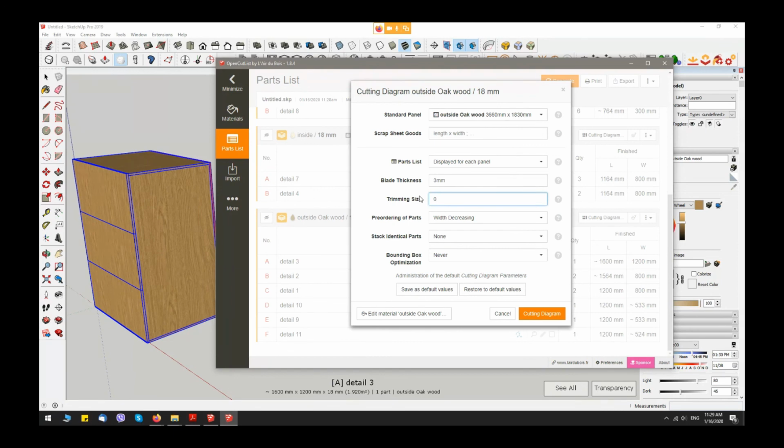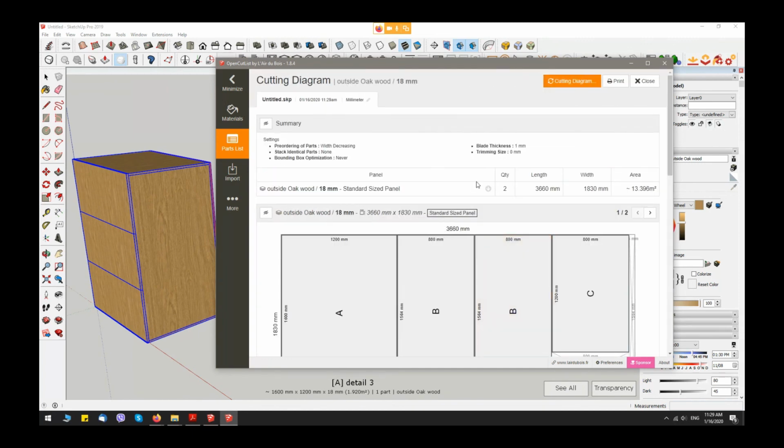I will set this trimming size to 0 and blade thickness to 0, no, maybe 1. Okay, and I press the cutting diagram,